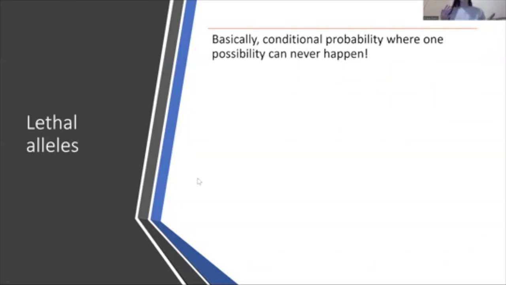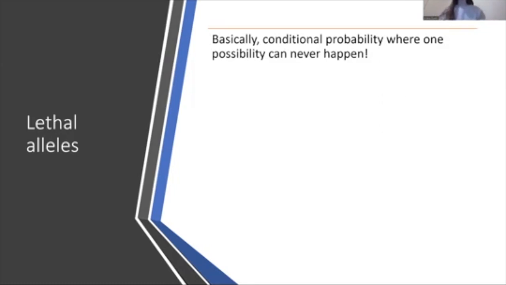So we know in conditional probability, that was whenever you would have, like, cystic fibrosis is an autosomal recessive disease. Two heterozygote parents are crossed and they have a child without cystic fibrosis. What's the chance the child is a carrier? So in that case, because I told you child without cystic fibrosis, you had to go to your little Punnett square, cross out that little aa in the corner, and then now your options are out of 3. It's the same idea with lethal alleles.